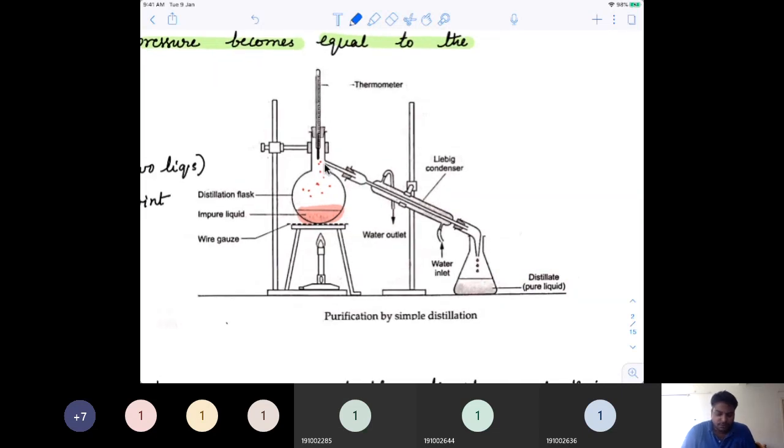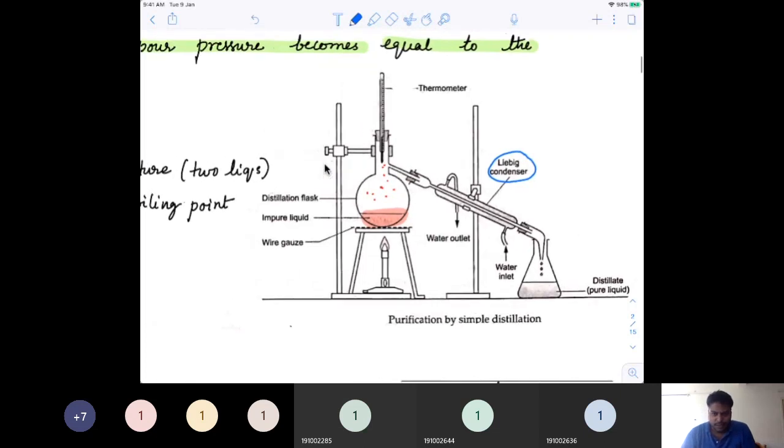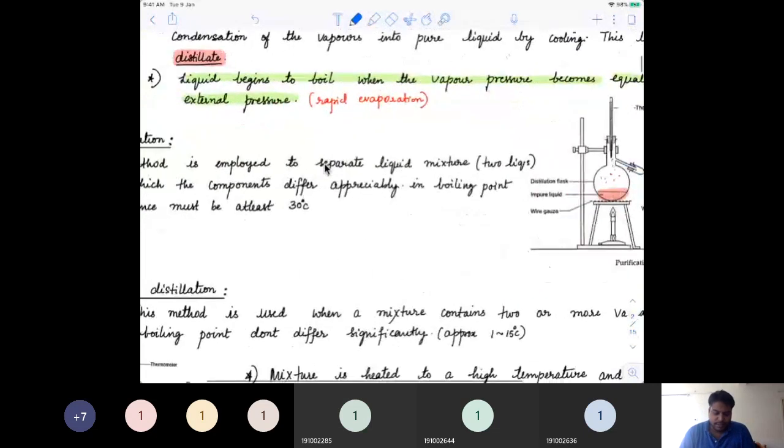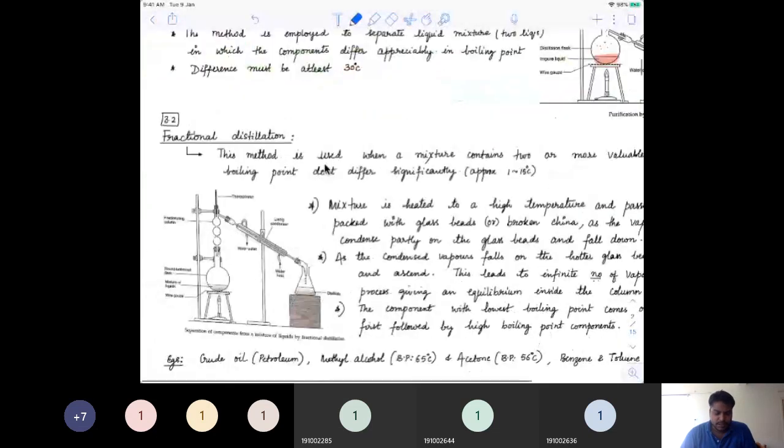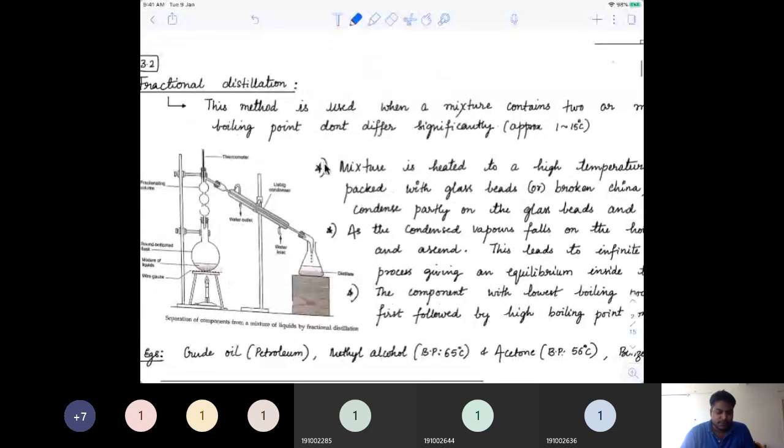Okay, so a Liebig condenser is normally used to cool the vapors, which is nothing but a water bath. As the vapors move across that water bath, they start condensing. So this is the basic idea behind simple distillation. Now let's see what fractional distillation is.